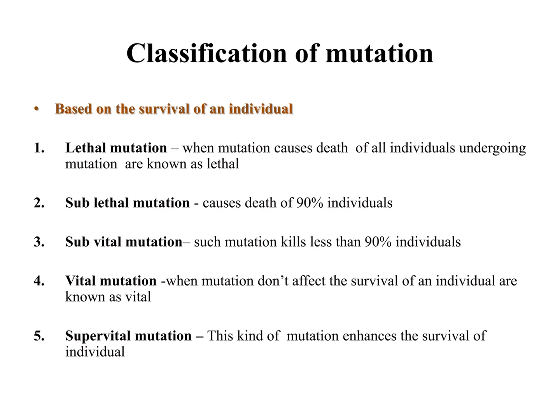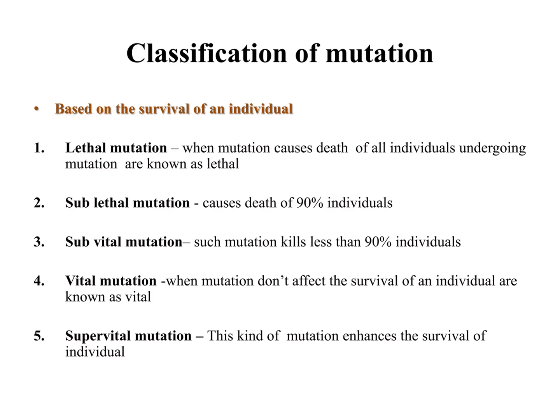Classification of mutation. Based on the survival of an individual, the mutations are of 5 types. First one, lethal mutation. When a mutation causes death of all individuals undergoing mutation, it is known as lethal. Sublethal mutation causes death of 90% of the individuals.